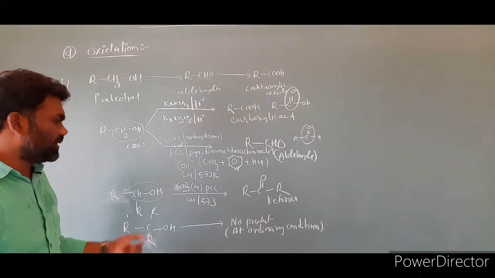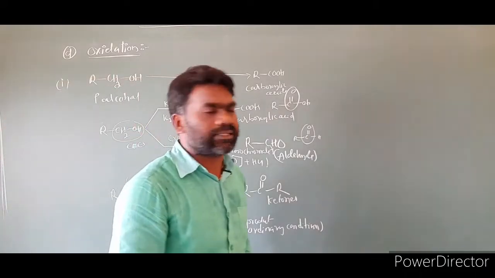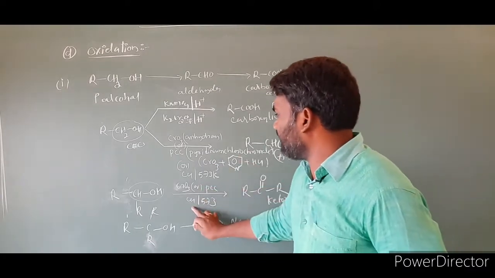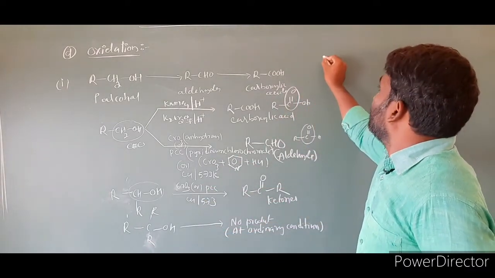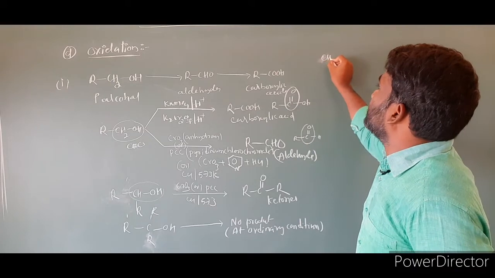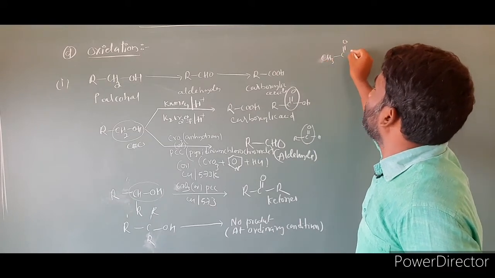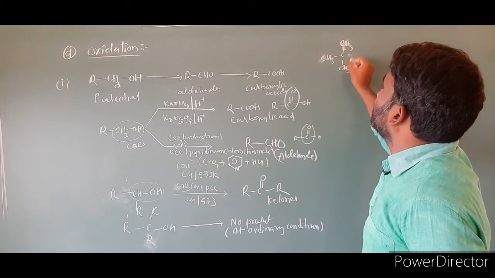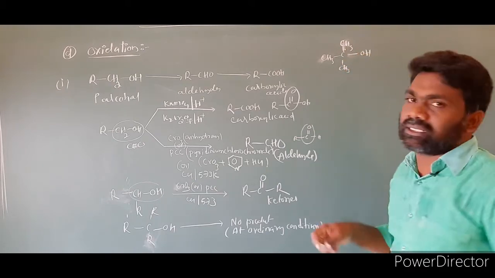But if you take copper, an alkene is formed as the product. Suppose I am taking copper at 573 Kelvin, and the reactant is CH3, C double bond O, CH3, OH. This is the alcohol I took.